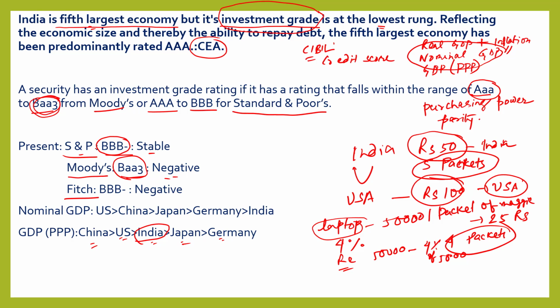But for that we need our own rating agencies. China has its own rating agencies. We have some rating agencies like India Ratings and CRISIL Ratings, but the acceptance of India Ratings or CRISIL Ratings is not worldwide.